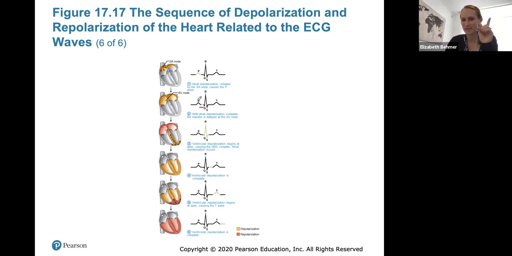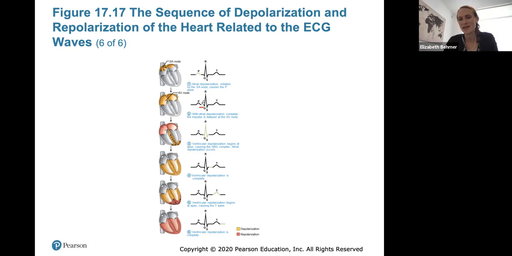This space between the P wave and the R wave is called the PR interval. If it's delayed too long, and in some graphs they'll show this section is longer than it should be, that can be indicative of some sort of blockage occurring in the AV node.